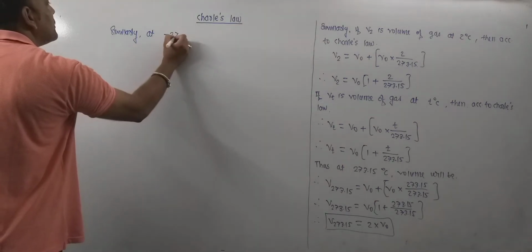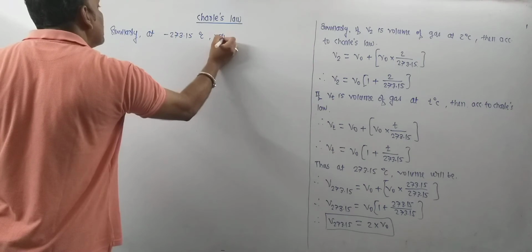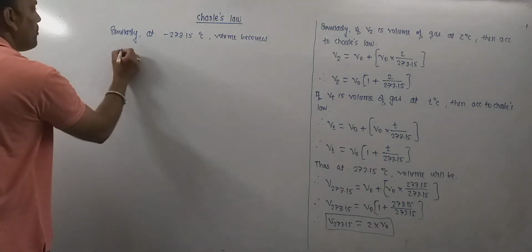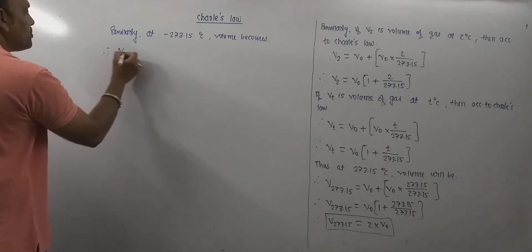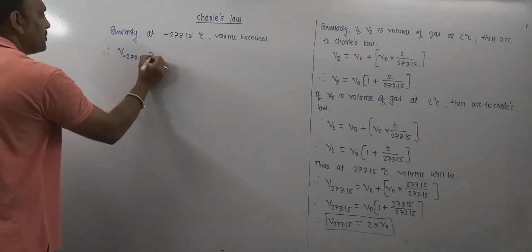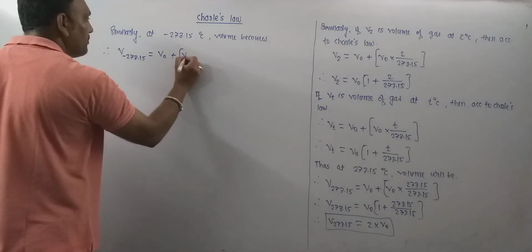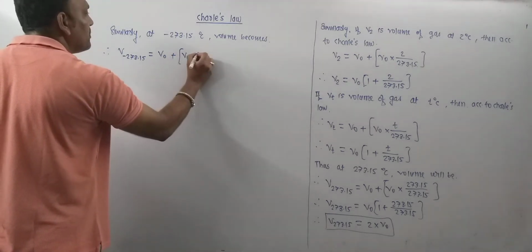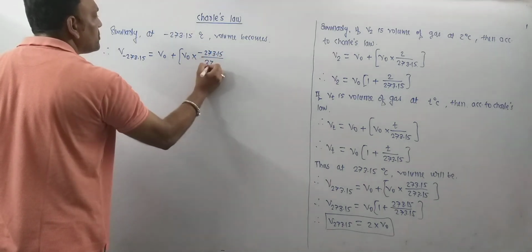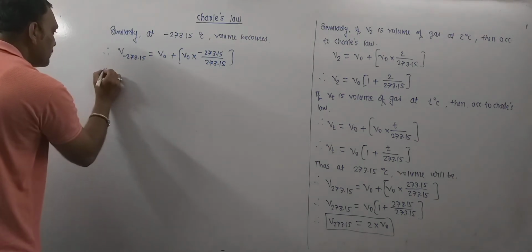According to Charles' law, V minus 273.15 will be equal to V naught plus V naught into minus 273.15 by 273.15.